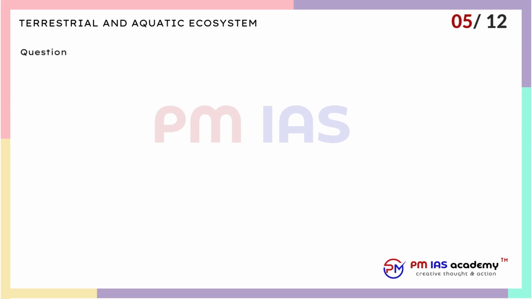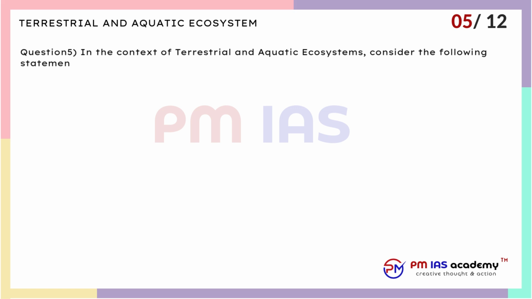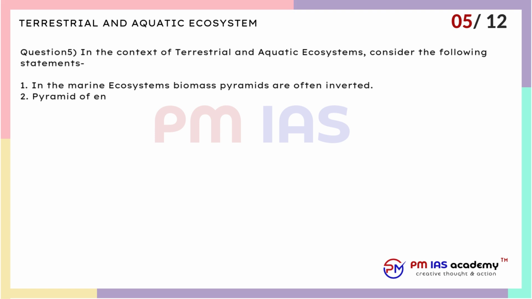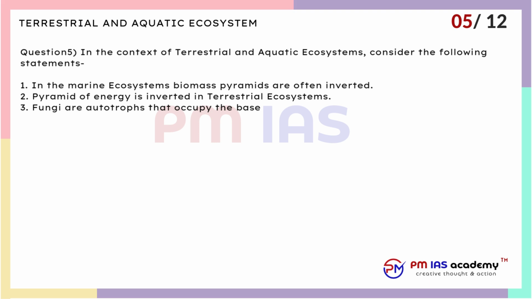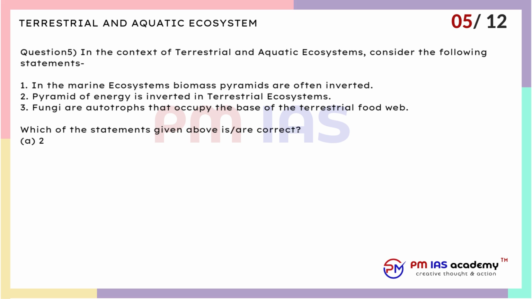Question 5. In the context of terrestrial and aquatic ecosystems, consider the following statements. 1. In the marine ecosystems, biomass pyramids are often inverted. 2. Pyramid of energy is inverted in terrestrial ecosystems. 3. Fungi are autotrophs that occupy the base of the terrestrial food web. Which of the statements given above are correct? A. 2 and 3 only. B. 1 and 3 only. C. 1 only. D. All of the above.